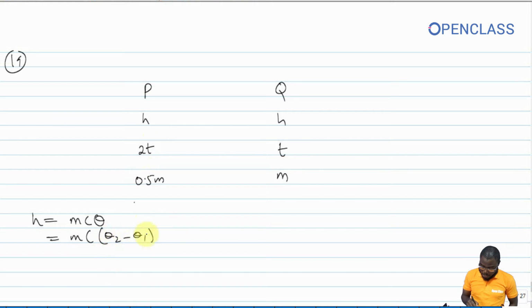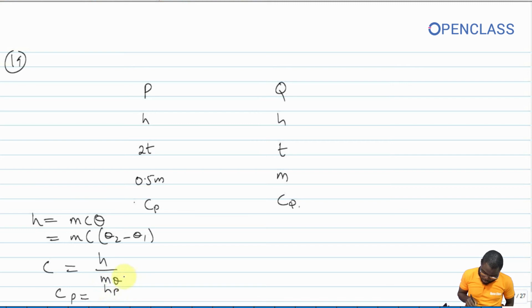So in this case we are representing theta 2 minus theta 1 as T. So here now what you're looking for is Cp to Cq, the specific heat capacity of P to that of Q. So from here you notice that your C is equal to H over m theta.